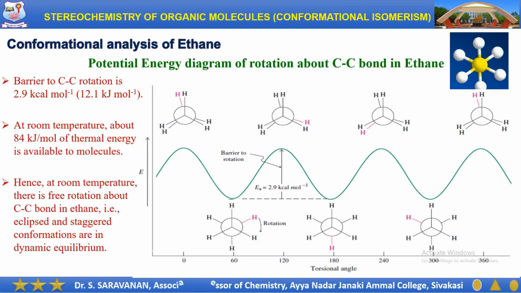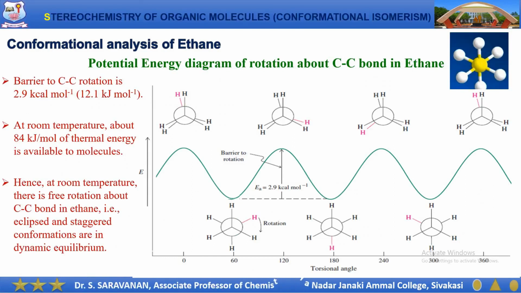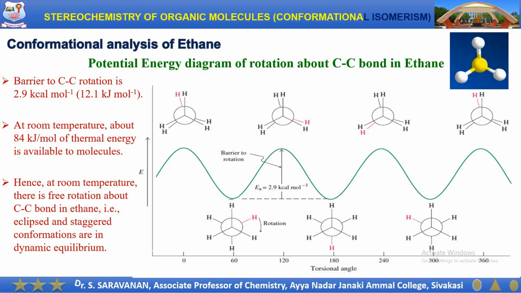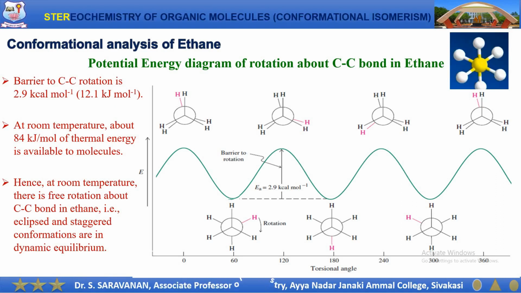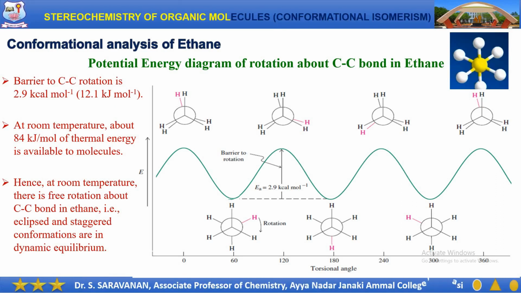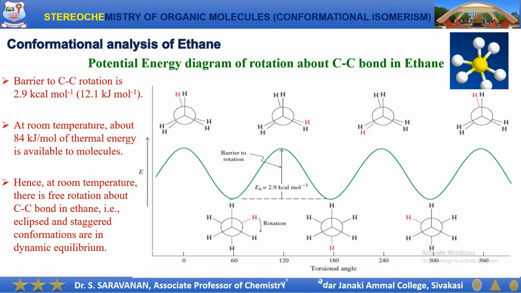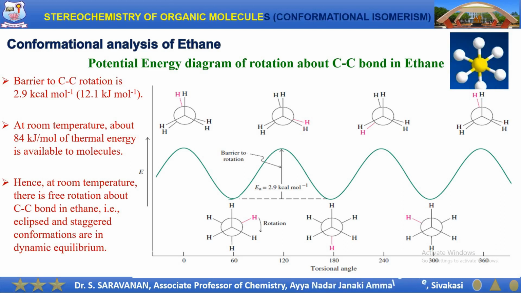And this is the potential energy diagram for the rotation about a carbon-carbon single bond in ethane. You can see the barrier for the rotation is about 2.9 kilocalories per mole. However, at room temperature, about 84 kilojoules per mole of thermal energy is available to the molecules.